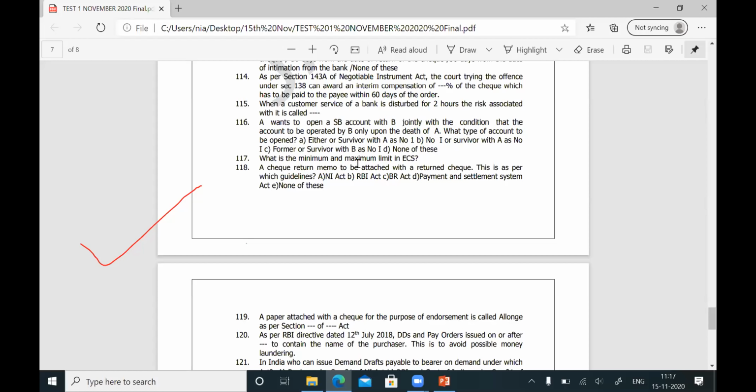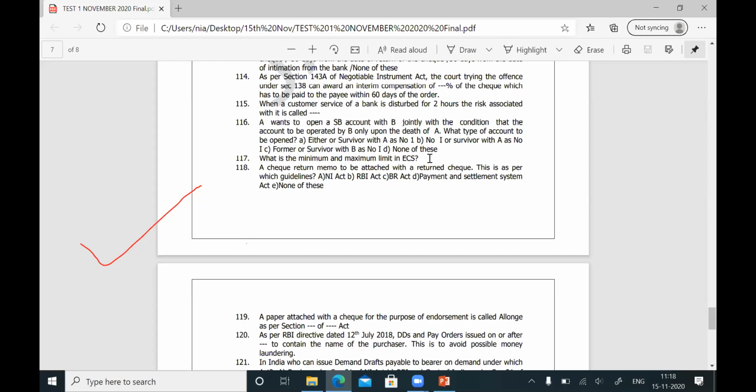Okay. Question number 117. What is the minimum and maximum limit in ECS? What is ECS? ECS is Electronic Clearing Service. They will ask the expansion. You have both debits and credits. What is the minimum and maximum limit for Electronic Clearing Service? Either debits or credits, there is no minimum or maximum. Like NEFT, no minimum, no maximum. Whereas RTGS, the minimum is 2 lakhs, and there is no maximum amount.